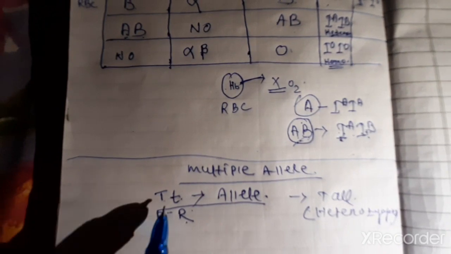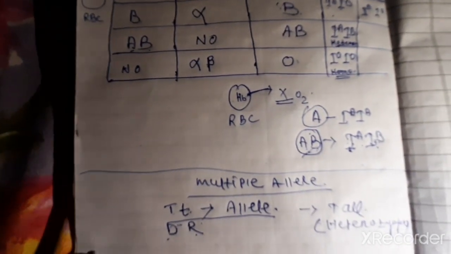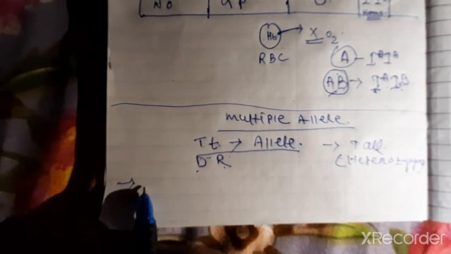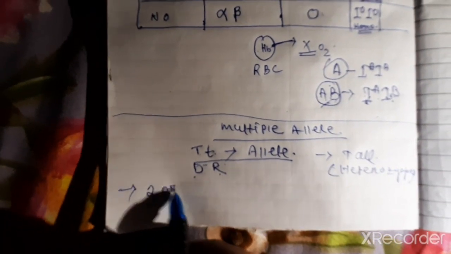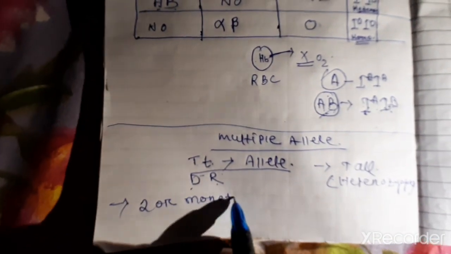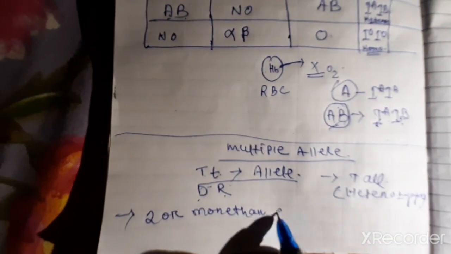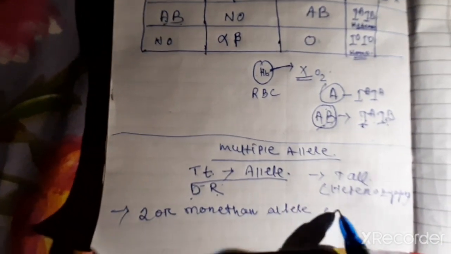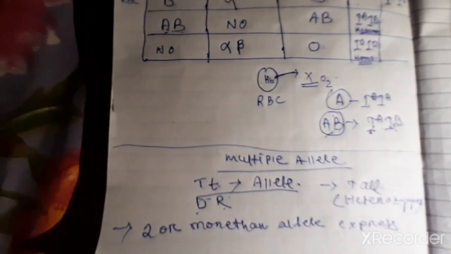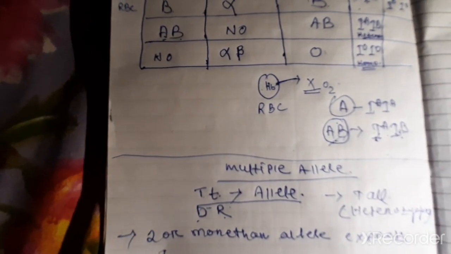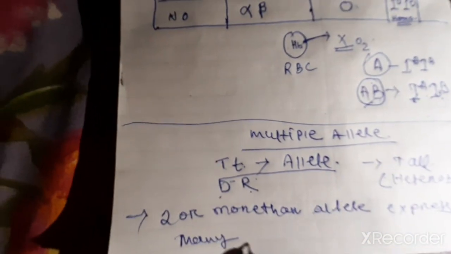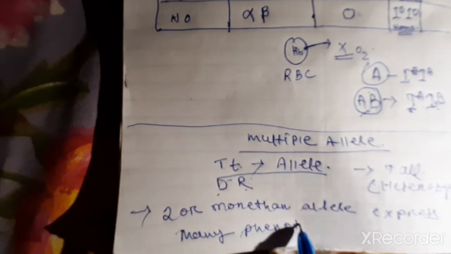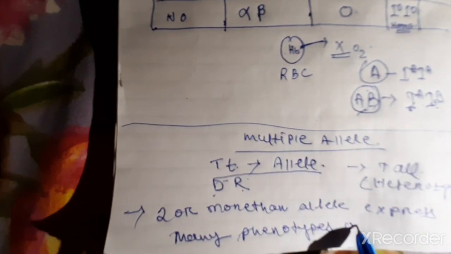Multiple allele means what? Here you see, only allele express one character. Multiple allele means two or more than two alleles express many phenotypes or characters.